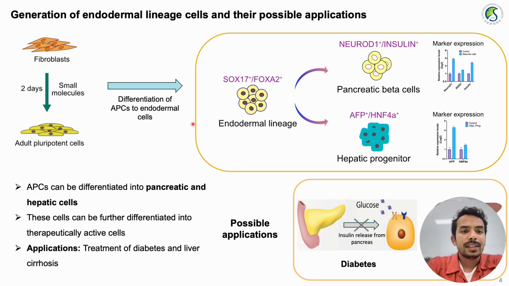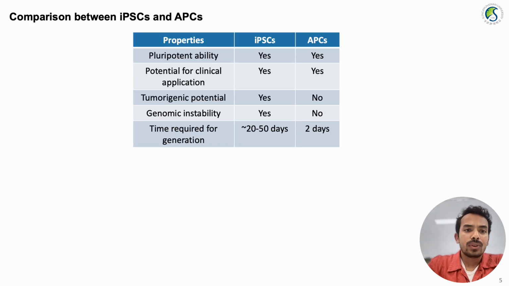So in these three slides, we have discussed the ability of adult pluripotent cells to differentiate into cells from the three germ layers, which is the main characteristic of iPSCs. So we have enough evidence to prove that the cells we have generated can serve as an alternative to iPSCs. Here's a comparison between iPSCs and APCs.